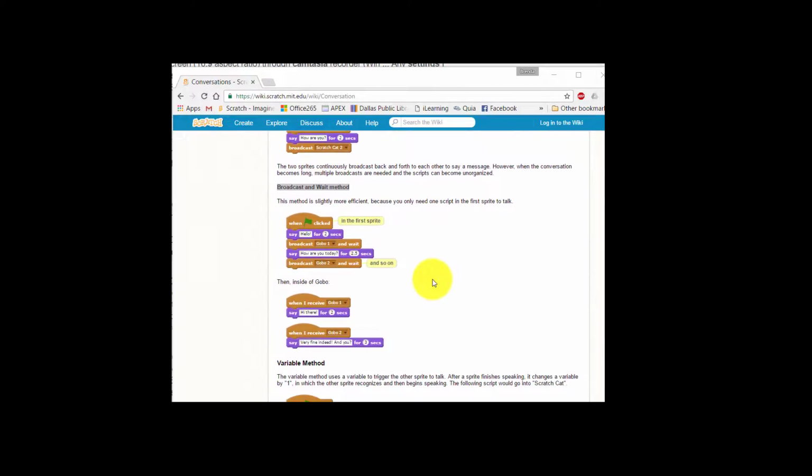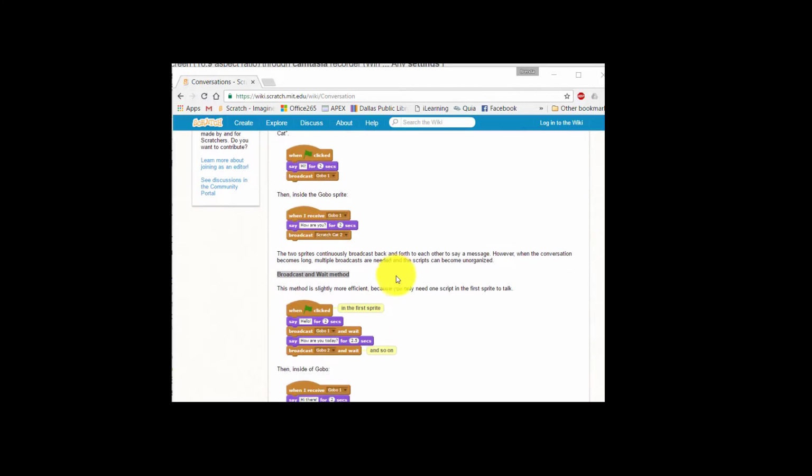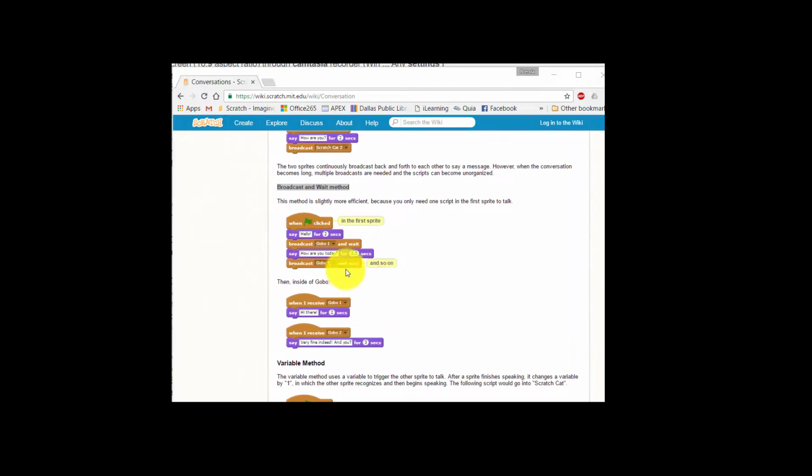The broadcast and wait is very similar, but the first sprite says something and then does a broadcast and wait for the next one to talk. The second sprite will not have a broadcast in its code. So let's review that. In the broadcast method, they each broadcast back and forth. In the second method, only the first sprite does the broadcast because they wait, and the second sprite will not have a broadcast in the code at all.